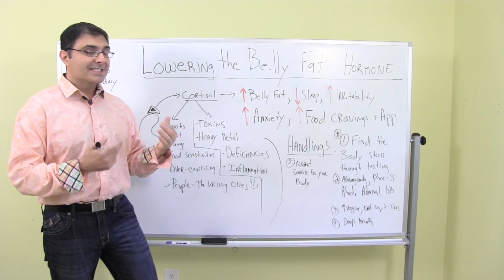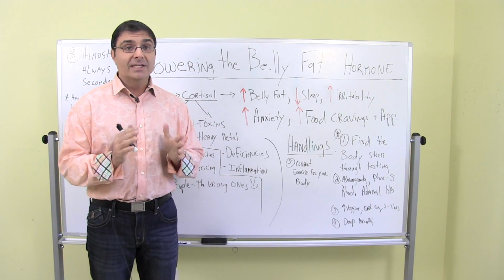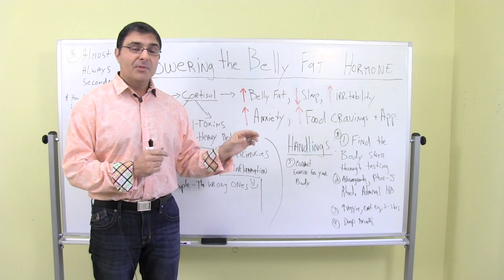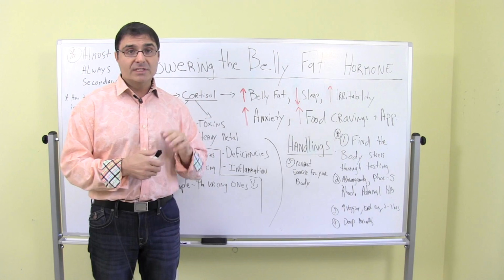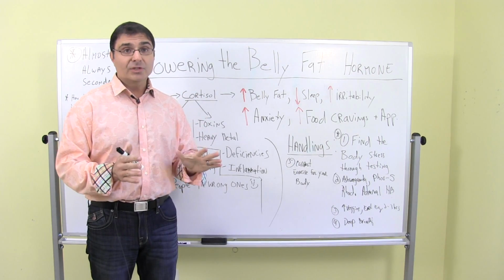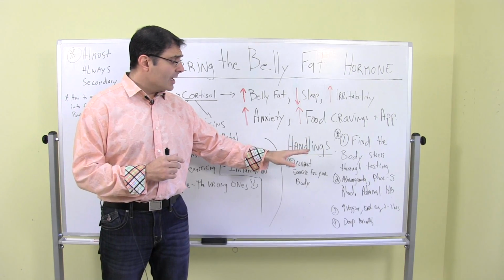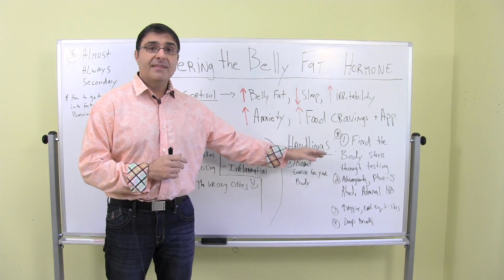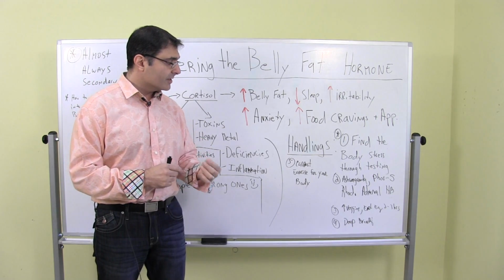So we want to first test the body. As I said, I love the test that I developed in our office. I think it's great for identifying those things that can go wrong in a person's body that increase inflammation. It's a really cool test. I won't get into explaining it, but finding the thing that's wrong in the body that's causing the elevated cortisol, that's the first and most important thing.